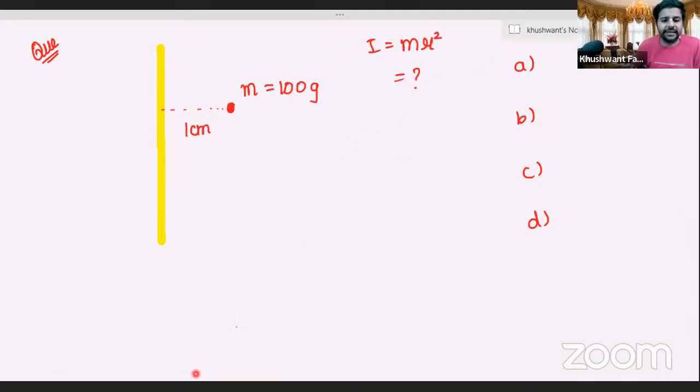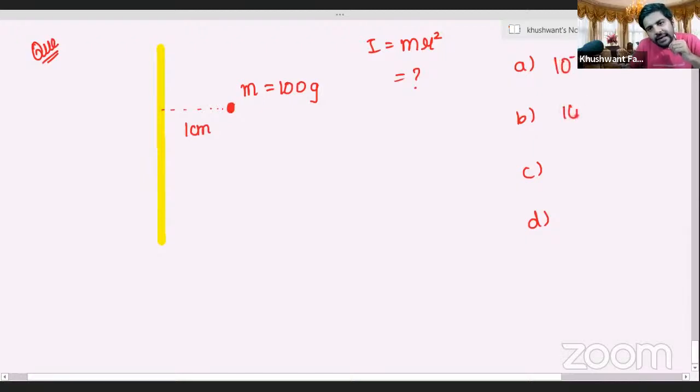So here are your options on the screen. First one is 10 to the power minus 3, 10 to the power minus 5, 10 to the power minus 7, or none of these. In SI unit, please remember you have to give the answer in SI unit.